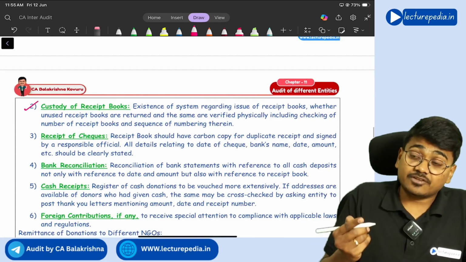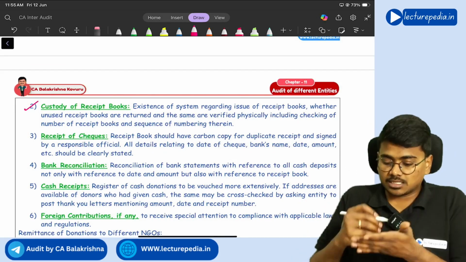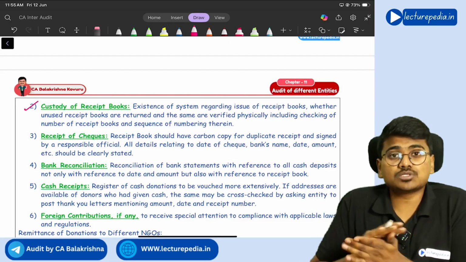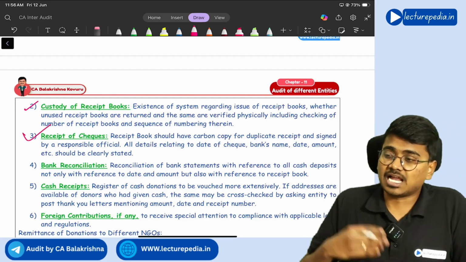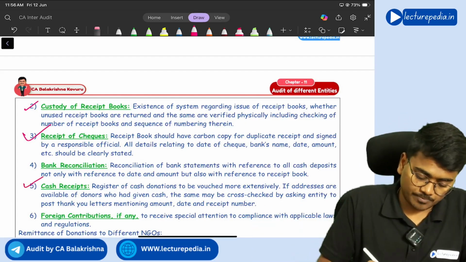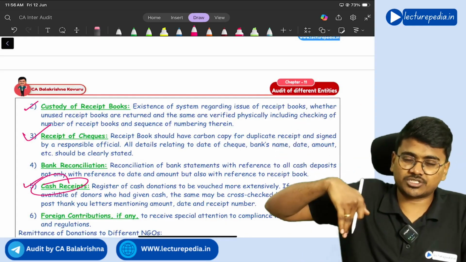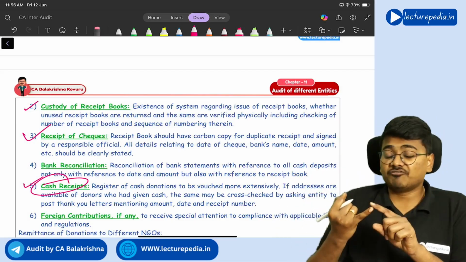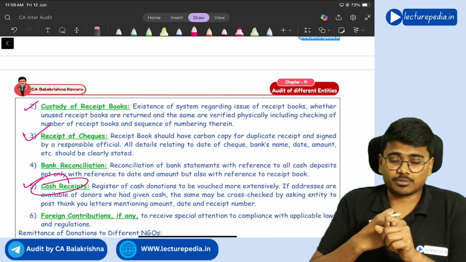Understanding? Next, if donation has been collected through checks, then in the receipt book, the name of the person who gave the check, check number, and amount of the check need to be clearly mentioned. With respect to amount received through cash, you need to verify the entries in the cash book, cash receipts. And if amount is received through foreign contribution, foreign donation, then you need to check compliance with various laws and regulations, like FEMA compliance, and FCRA, Foreign Contribution Regulation Act compliance, right?